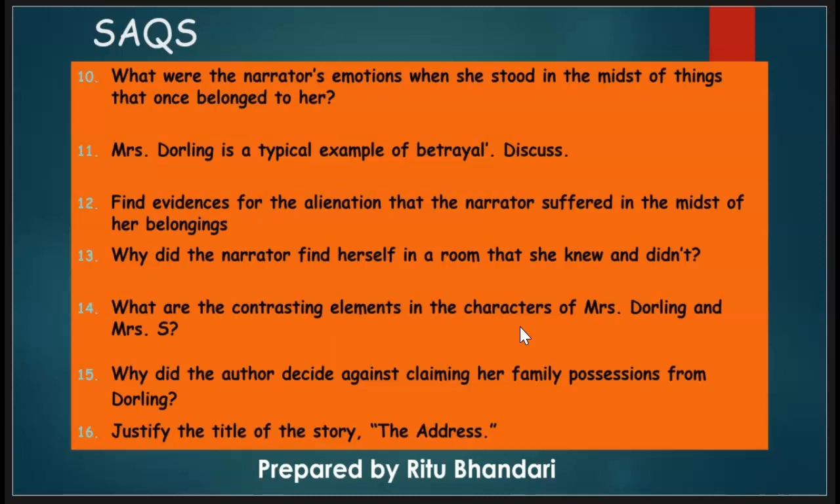She thought that, oh God, how much trouble she's taking to carry all the heavy articles to her home. Whereas Mrs. Darling was a typical symbol of betrayal and cunningness. She had ulterior motives behind offering to take care of Mrs. S's things, and was an opportunist. Question number 15. Why did the author decide against claiming her family's possessions from Mrs. Darling? Well, at this time, she was emotionally overwhelmed.